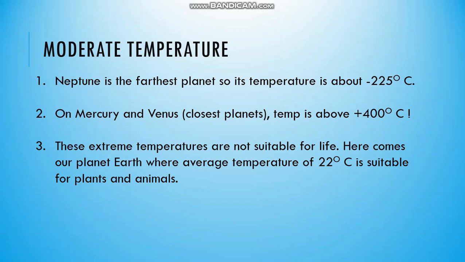So these extreme temperatures are not suitable for life. Here comes our planet Earth or Mother Earth, where an average temperature of 22 degrees Celsius is suitable for plants and animals.